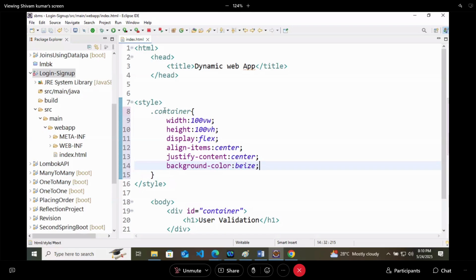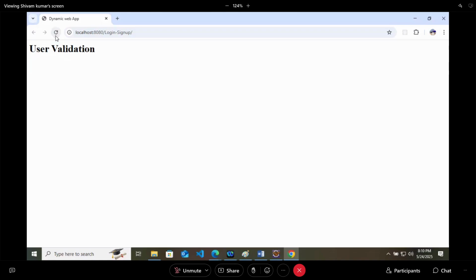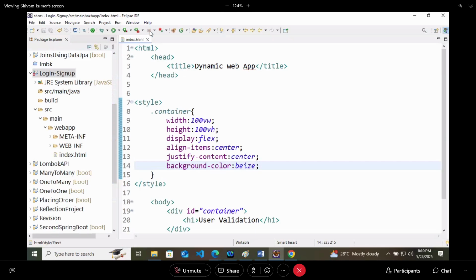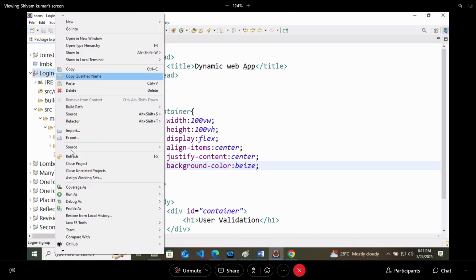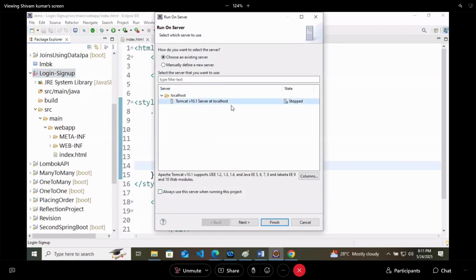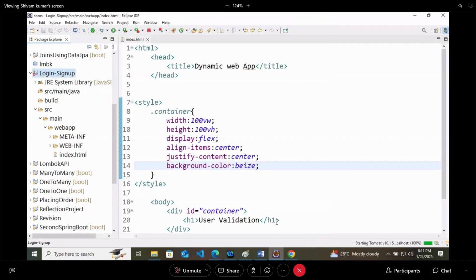So here I have written some of the basic properties. So here heading is changed to user validation, and let's restart the application. Select the previous version and we'll start it.